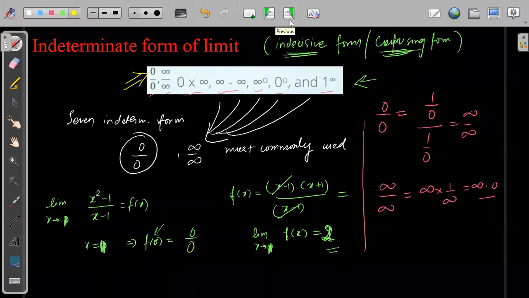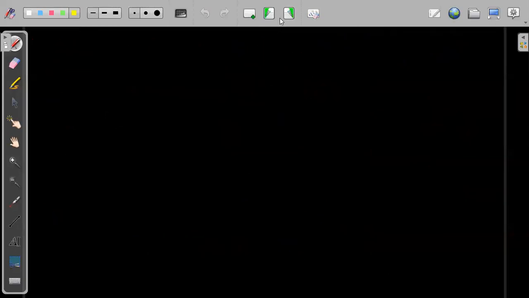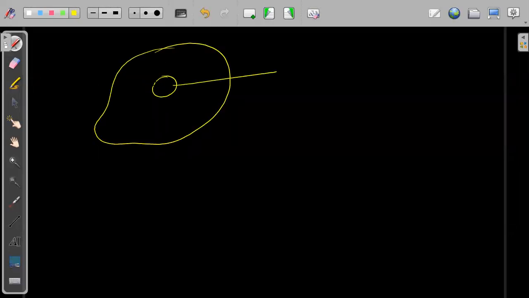Now one of you was asking what the practical use of finding limits is. Why are we actually using limits? First, I told you the limit is basically looking at the neighborhood. This is your house and this is the neighborhood. Before buying a house, you always look at the neighborhood. So limit is finding the neighborhood of the function.